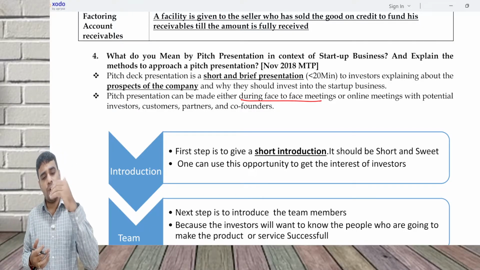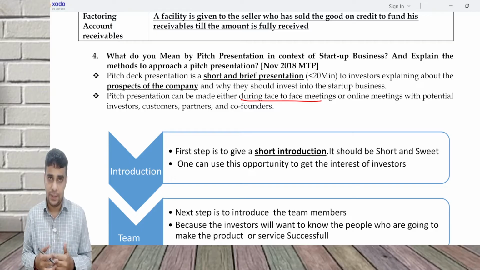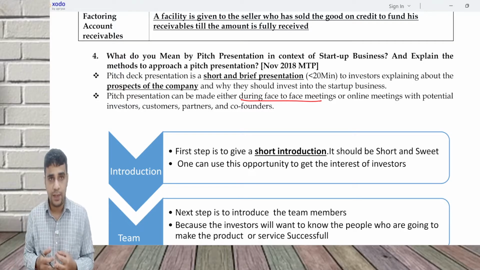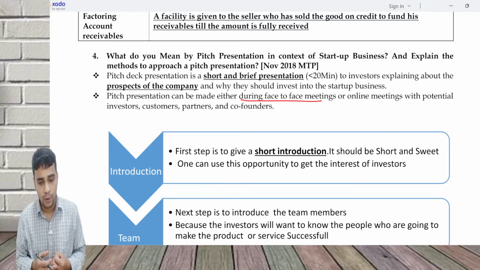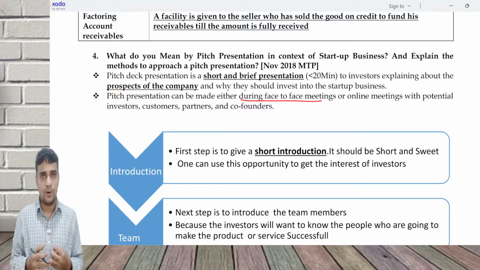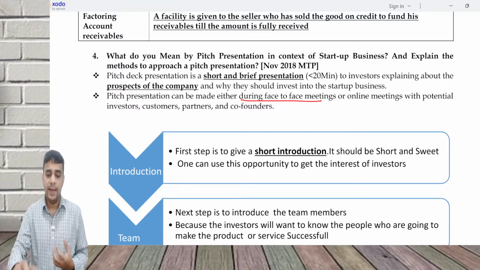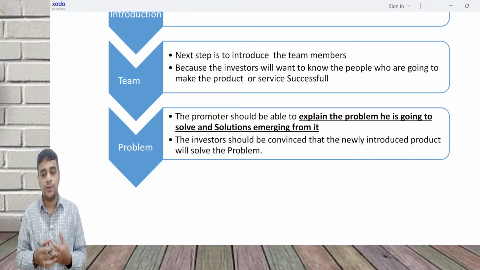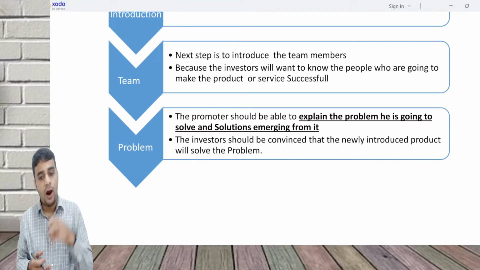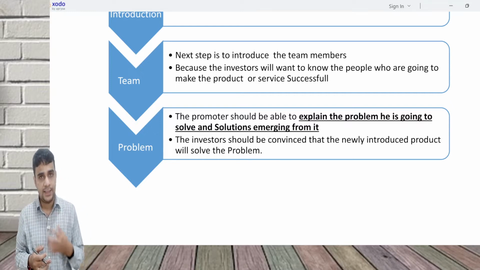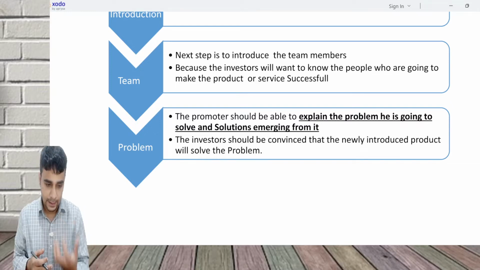Now, what are you going to cover in a pitch presentation? First is introduction. Introduction is basically trying to explain what the company is all about. It should be in such a way that it is able to attract the attention of the investors. Then explain the team members who are there, whichever team is going to execute, because the success or the failure of the product or service will depend largely on the execution capability of the team.